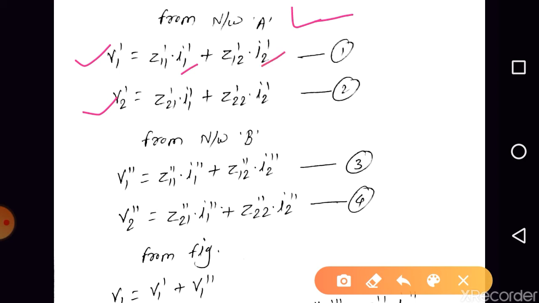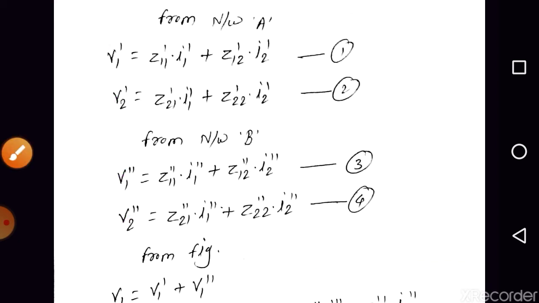So we can write V1 dash is equal to Z11 dash into I1 dash plus Z12 dash into I2 dash, and V2 dash is equal to Z21 dash into I1 dash plus Z22 dash into I2 dash. Similarly, for network B, we can write V1 double dash, that is the network B input port voltage, is equal to Z11 double dash into I1 double dash plus Z12 double dash into I2 double dash. Also V2 double dash, that is the output port voltage of network B, is equal to Z21 double dash into I1 double dash plus Z22 double dash into I2 double dash, right?